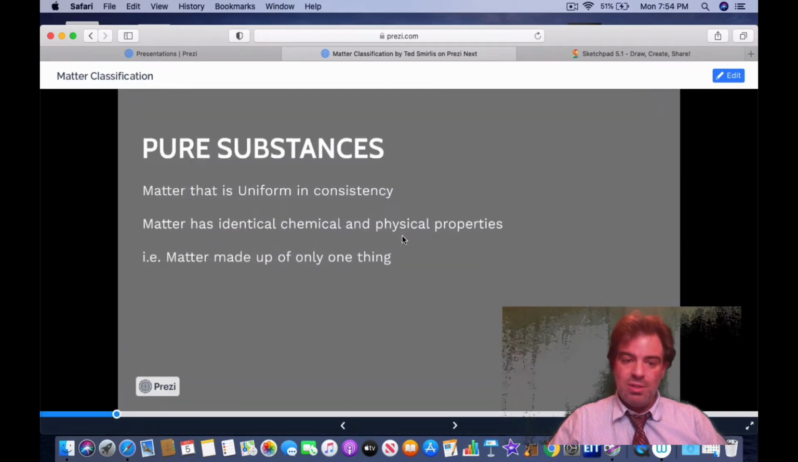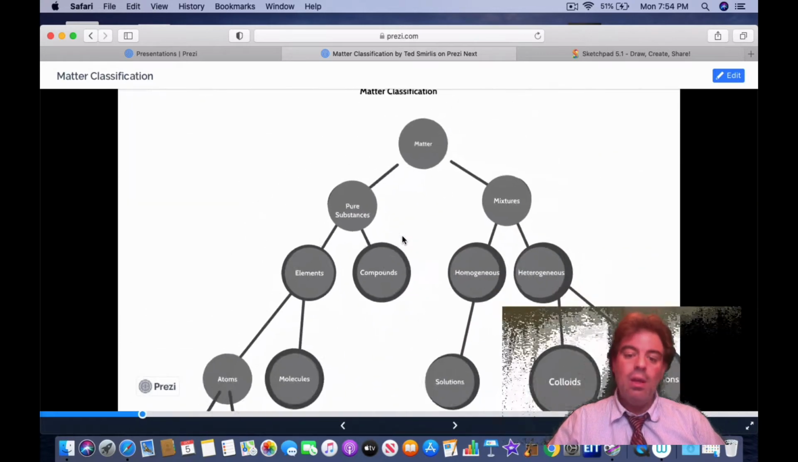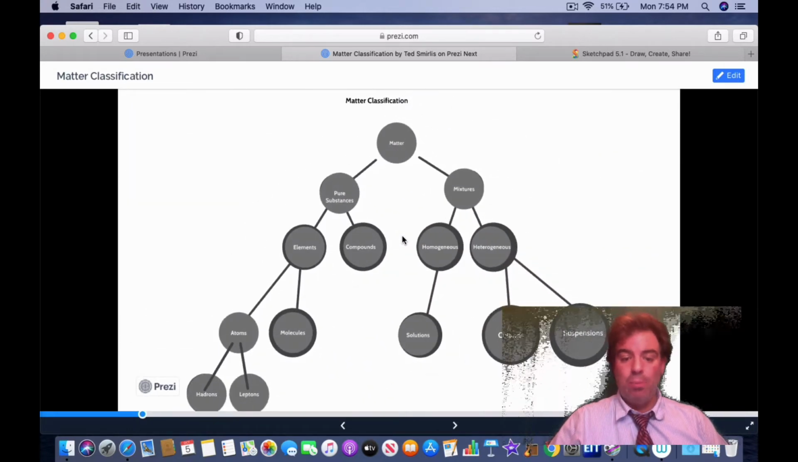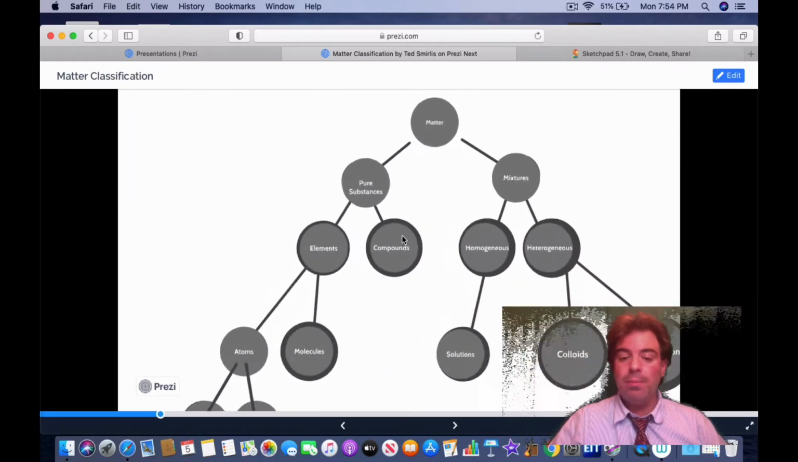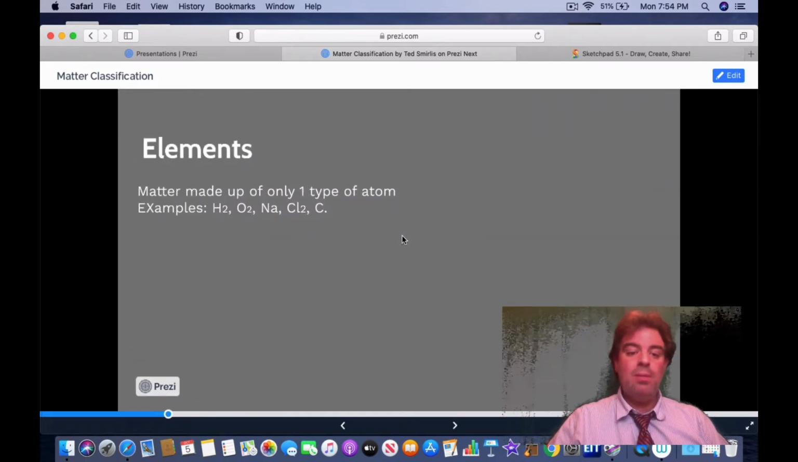Pure substances are defined as matter that is uniform in consistency. In other words, it has identical chemical and physical properties throughout its entirety. In other words, the matter is made up of only one thing. Pure substances can then be broken down into elements and compounds. Elements are simply matter made up of only one type of atom.